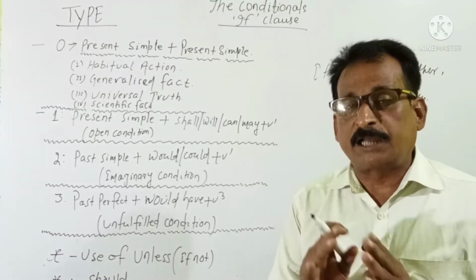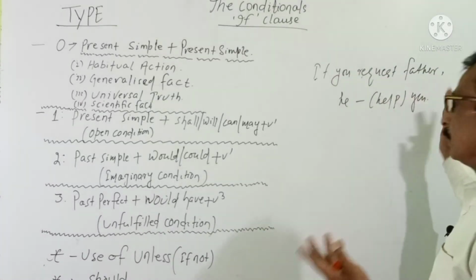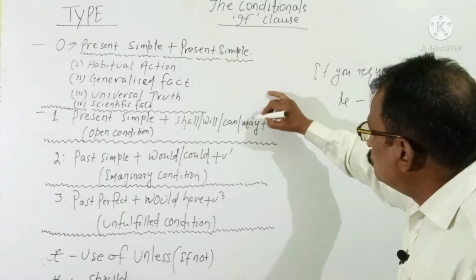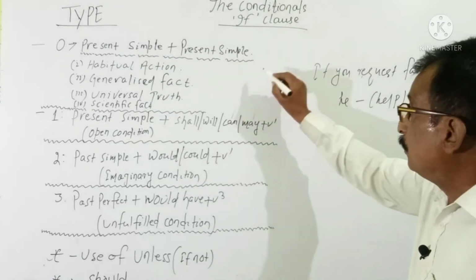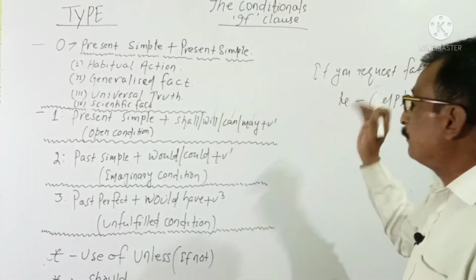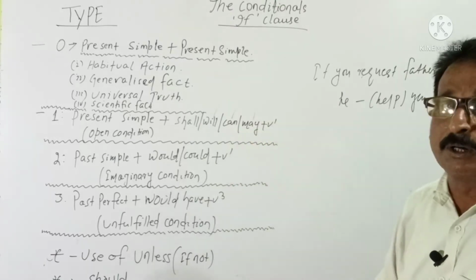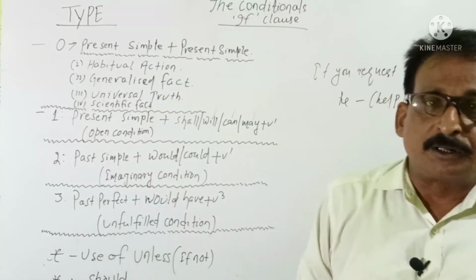The rule is present simple plus shall or will or can or may. For example, we can choose may. We can choose can. Because this is third person, we can take will. So may, can, will, don't get confused; it depends upon our type of expression.